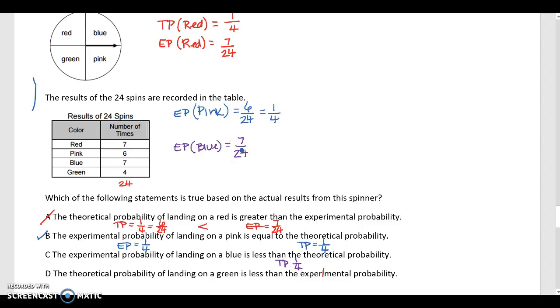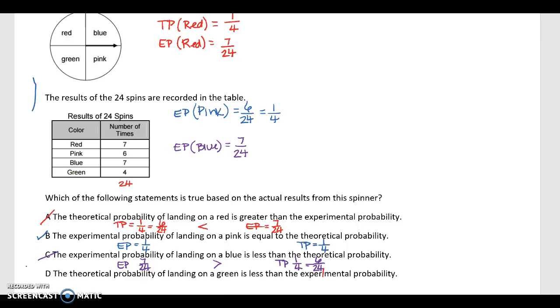And I can't reduce that, but I know that 1 over 4 equals 6 over 24 because we figured that out in A. So it's saying that the experimental is less than. Well, that's not true because 7 is greater than 6. So that's not true. All right, last one.